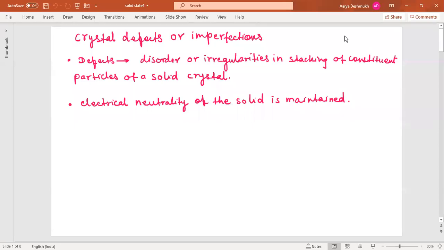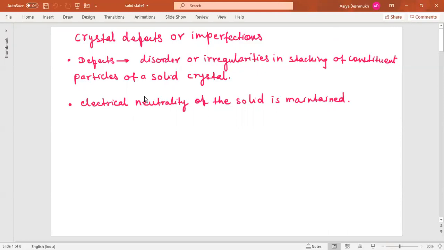Hello students, today we will talk about the crystal defects or imperfections in solids. Now the naturally occurring crystalline substances do not have perfect crystal structures. They have some disorders or irregularities in the stacking of atoms, and such irregularities in the arrangement of constituent particles of a solid crystal are called defects or imperfections. So defects are nothing but the disorder or irregularities in stacking of constituent particles of a solid crystal.